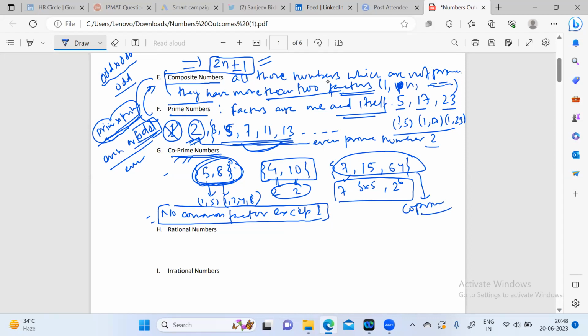When we talk about co-prime numbers, the definition of prime numbers doesn't hold here. It's just no other common factor than 1. So if 2 prime numbers are there, P1 and P2, will it be a set of co-prime numbers or not? Can anyone tell me? P1 and P2 together, are they co-prime to each other?